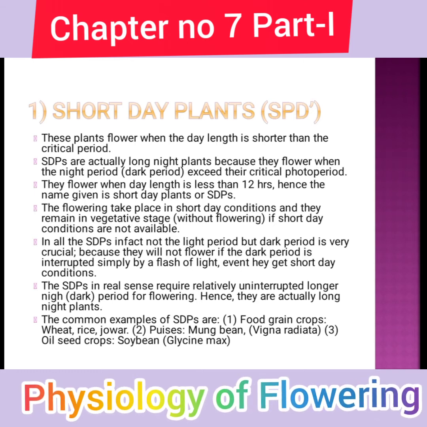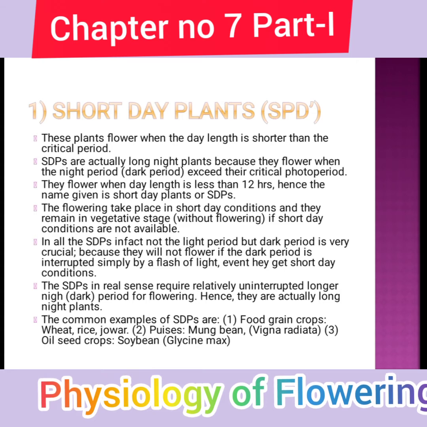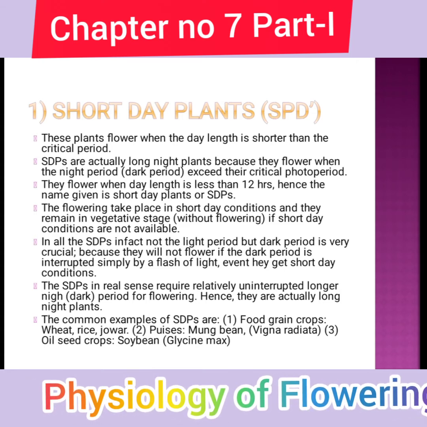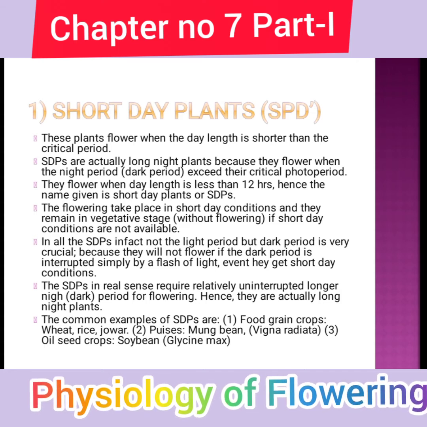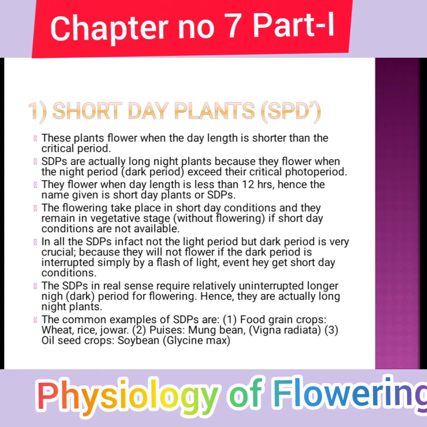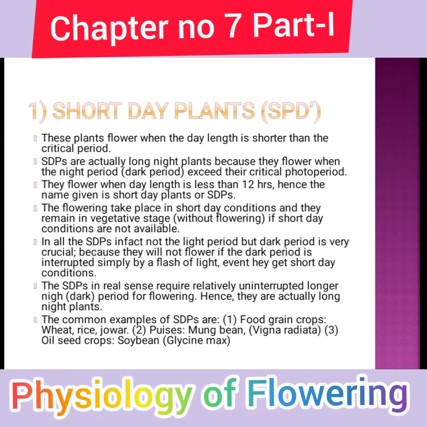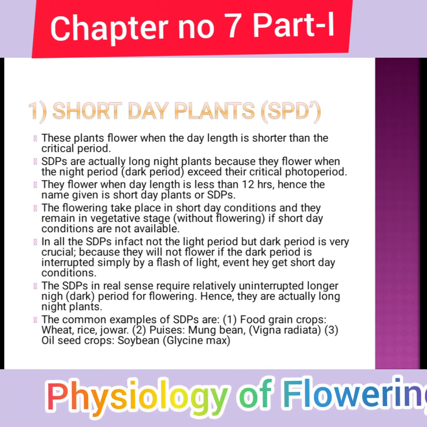In all short day plants, it is not the light period but the dark period that is very crucial. If the dark period is interrupted by a simple flash of light, the short day plant will not flower.